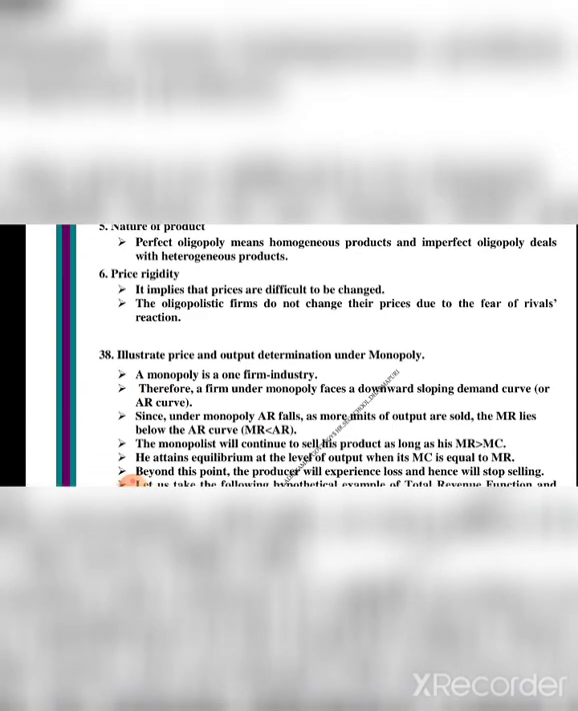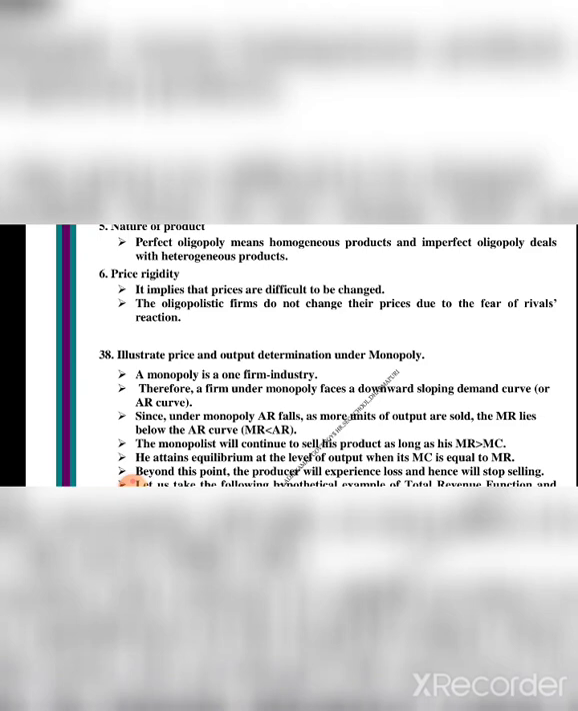Illustrate price and output determination under monopoly. Oligopoly was about the homogeneous product, and now we are going to see about the monopoly. Monopoly means single seller. A monopoly is a one-firm industry. Therefore, a firm under monopoly faces a downward sloping demand curve. Since under monopoly, AR falls as more units of output are sold, the MR lies below the AR curve. That is, MR is lesser than AR.